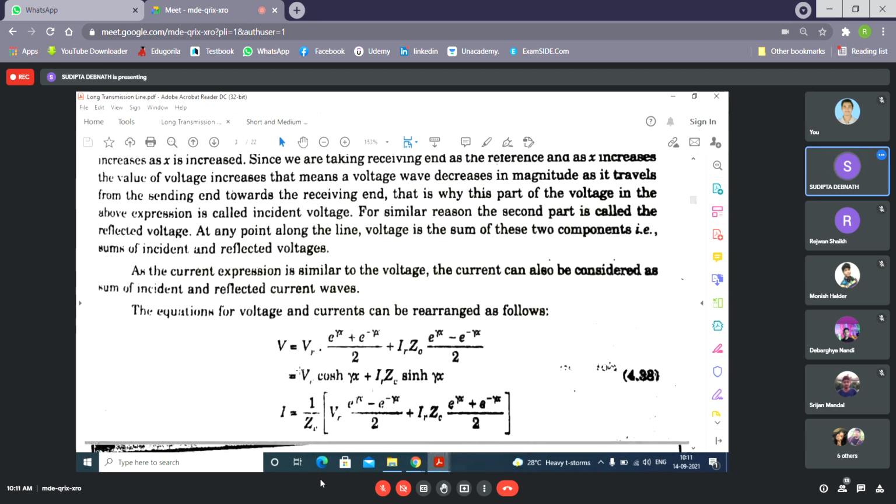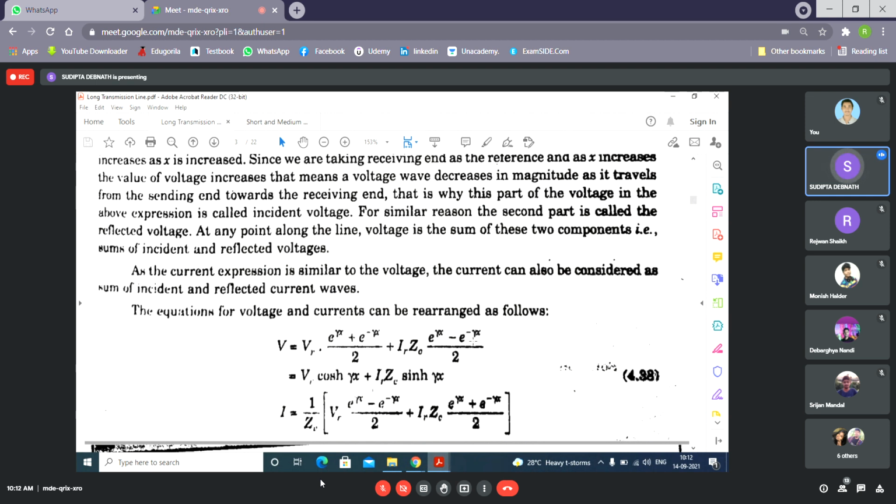Now see, what is this IR ZC into this one? This one and this one can also be written in hyperbolic terms. e to the power gamma x plus e to the power minus gamma x by 2 is written as cos h gamma x, and e to the power gamma x minus e to the power minus gamma x by 2 can be written as sin h gamma x. So sin hyperbolic and cos hyperbolic, you have to remember these things. If you have forgotten how the hyperbolic terms are written, go through your maths book; you will find the cos hyperbolic expression and the sin hyperbolic expression.